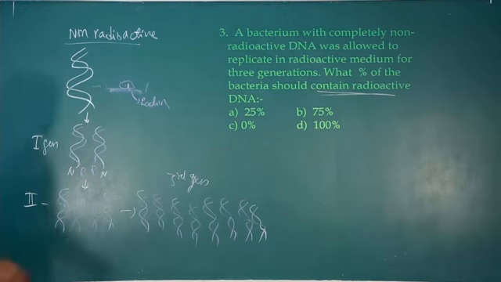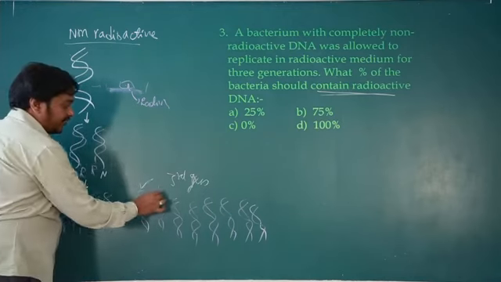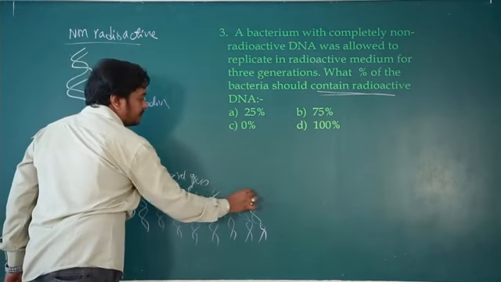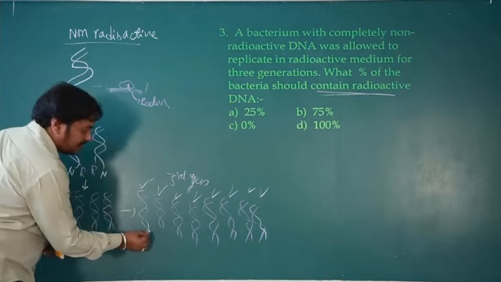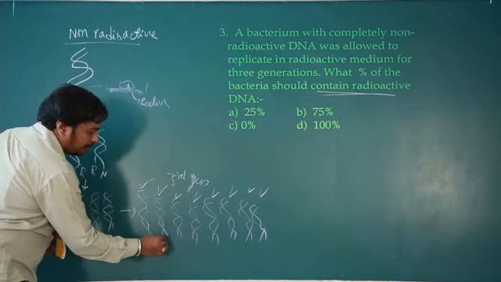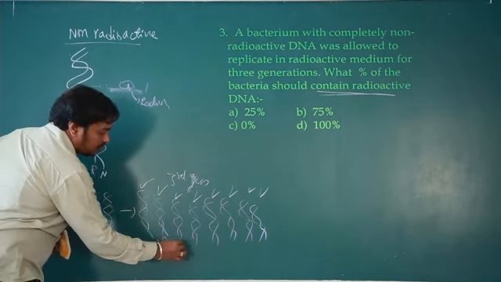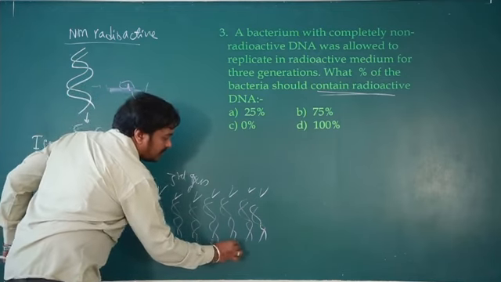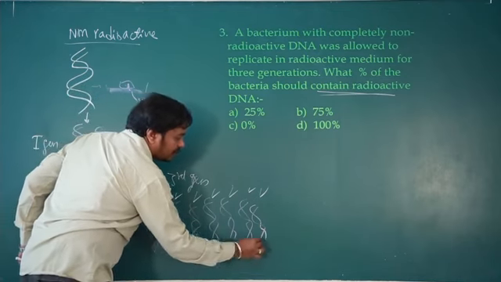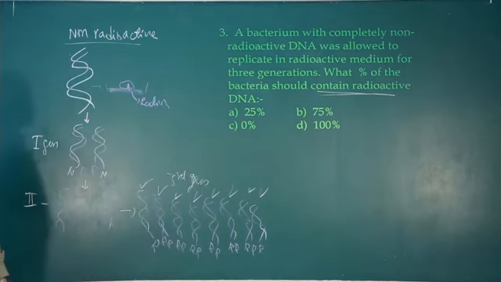So you can observe all the strands contain radioactive. In each strand radioactive is there. Here it is radioactive. Here both the strands are radioactive. Here also both the strands radioactive. Here also radioactive. Here also radioactive. Here one strand is radioactive. So all the strands here contain radioactive.